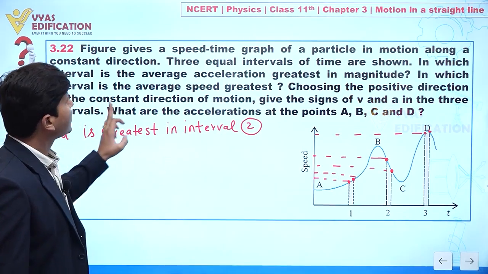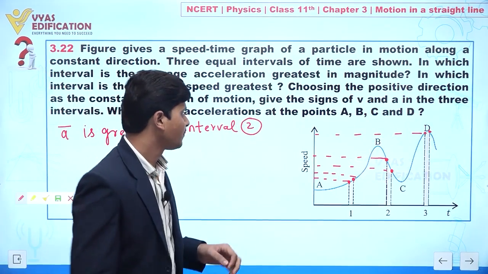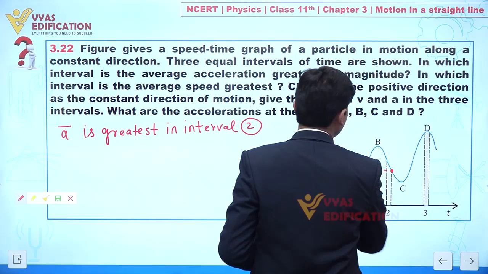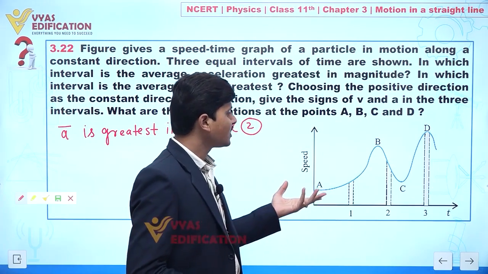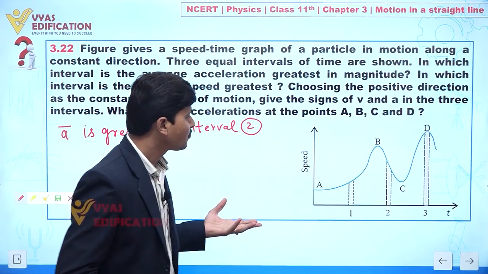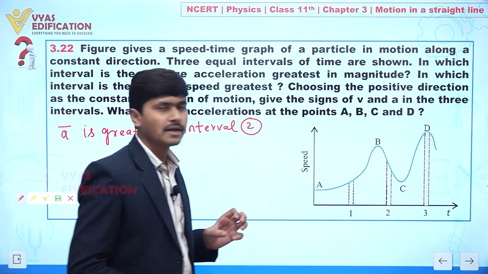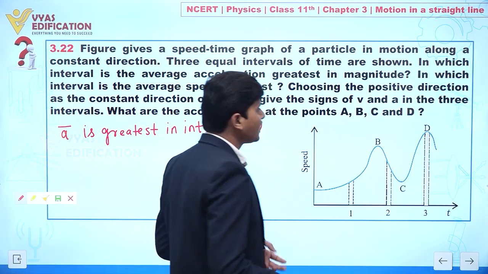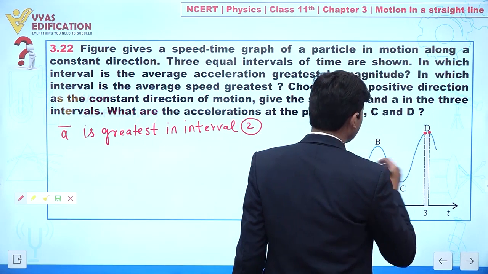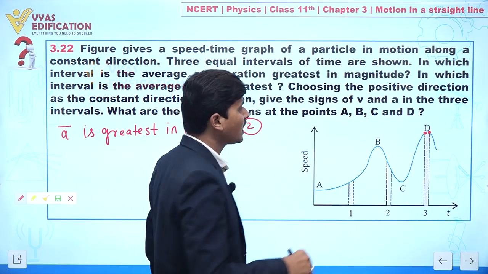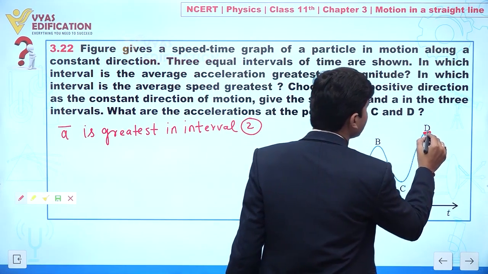Now for the next question: in which interval is the average speed greatest? Clear? So now our objective here is to calculate average speed. Clear? So now this speed time graph is given to you, and we have to find average speed. Definitely directly we can see from the graph that these points are greater compared to the other ones.